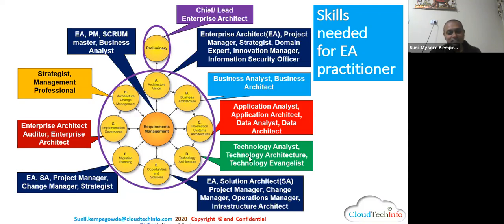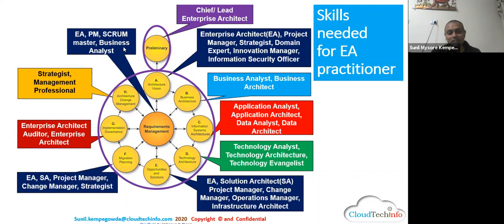Technology analyst. For example, suddenly a mainframe person goes and implements cloud. I'm not saying it's not possible, but at least they must try to get into some training and get that mindset. Then a solution architecture kind of concept, because you must look at the products. Then market scanning, operations, and project management are required in the E phase. Same here, EA and SA roles plus project management role. Governance, auditing. So now we can see strategic management.